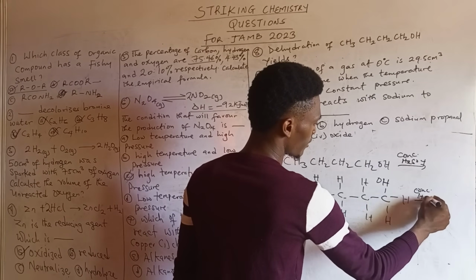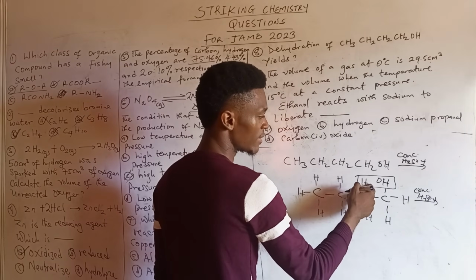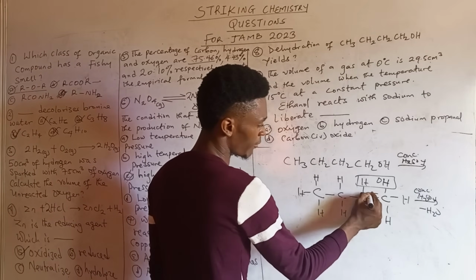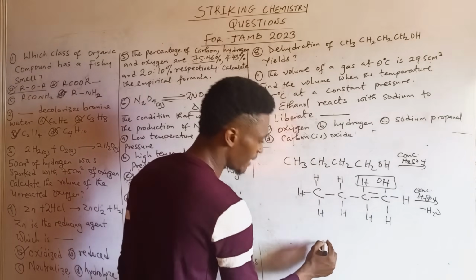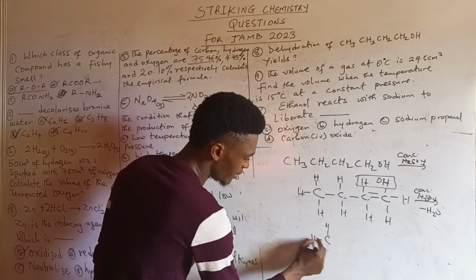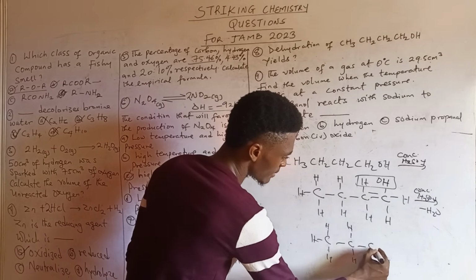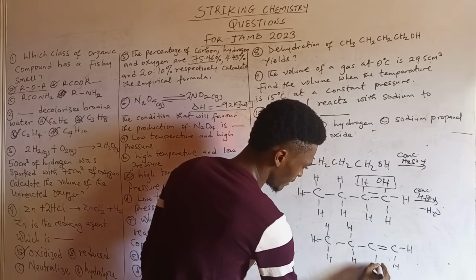So using concentrated sulfuric acid, H2SO4, we can take off this, and when we remove it, we have removed a water molecule. Then there will be the formation of a bond there. So taking off this will lead to the formation of a double bond. At the end, we are now going to have CH2, then CH, then C double bond C, H, and H.